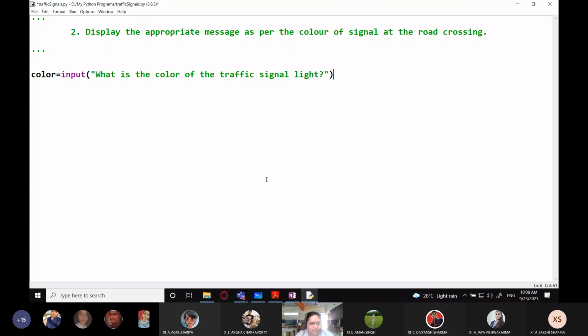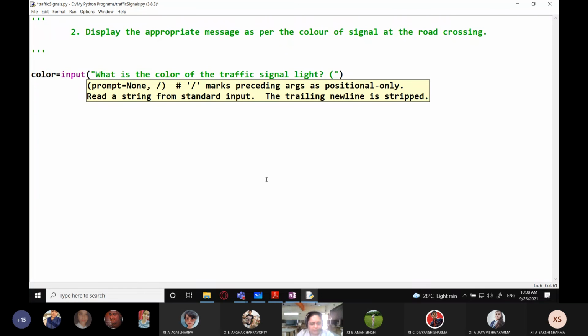Right. And because I'm asking for a color from the user, user will typically enter a color, right? Or I can also do it this way, like I can take color. Okay, first let me do it this way, right? So I'm asking for that color and I'm also giving the user a choice. Three things: red, green, and blue.